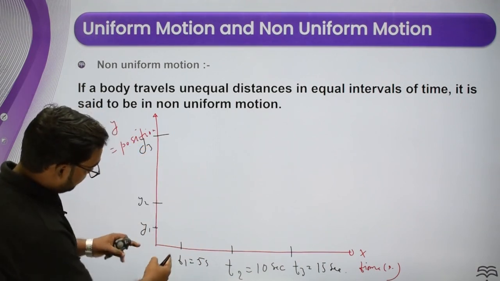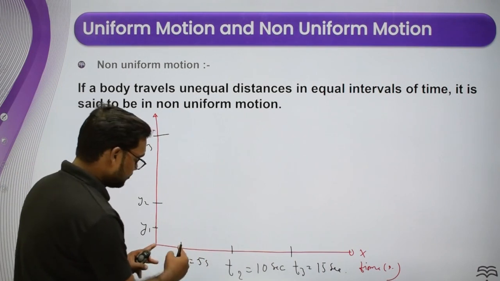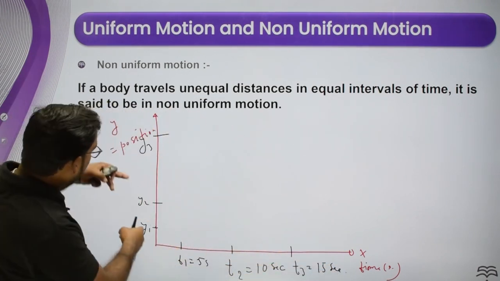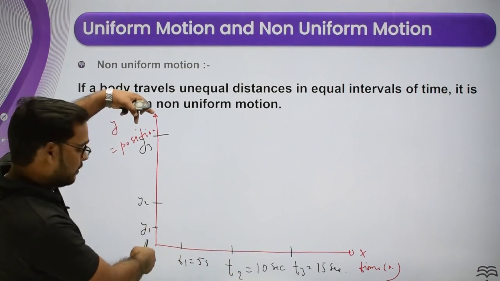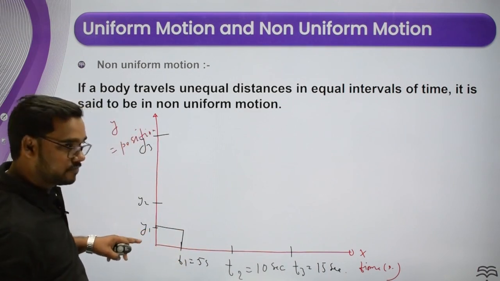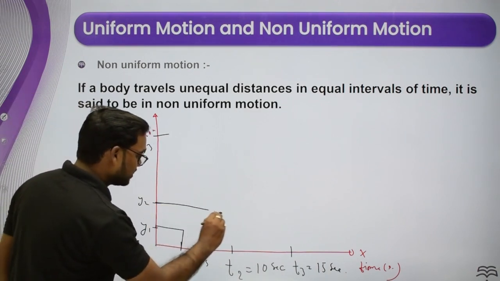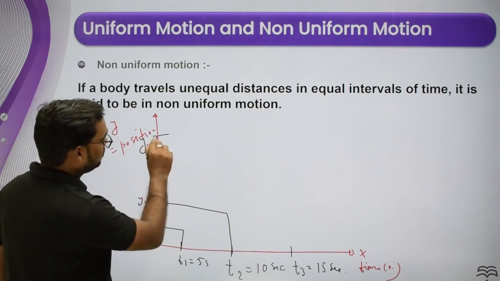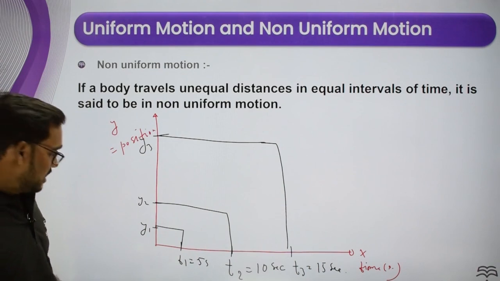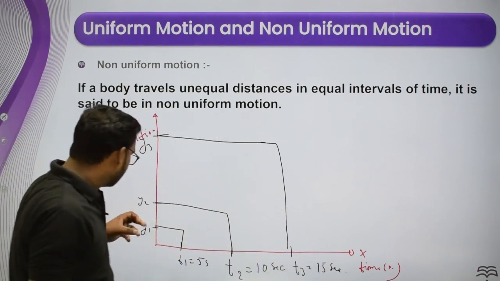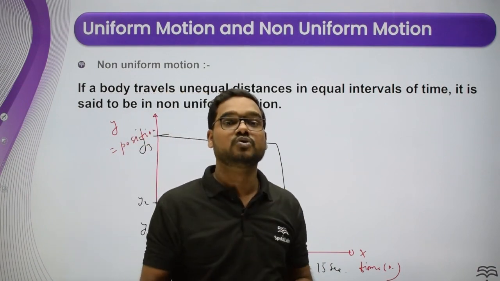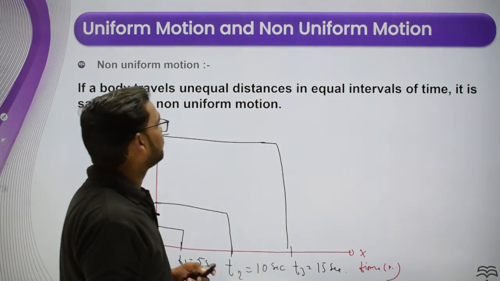Now you can see over here, the duration on the time axis is 5 units. Every interval is 5 units. Whereas on the position graph, at t1 the position is y1. At t2 the position is somewhere here. At t3 the position is here. Now you can see here, in equal time interval, the distance covered by the particle is unequal. So such type of motion is non-uniform motion. Hope it is clear to everyone.